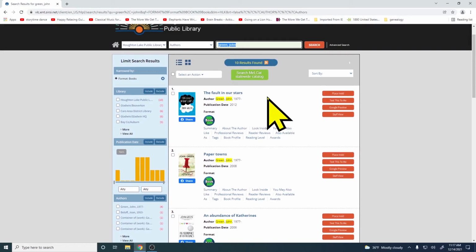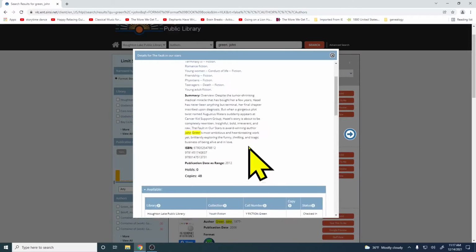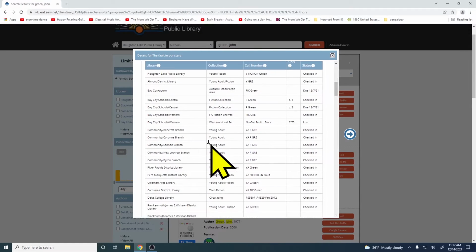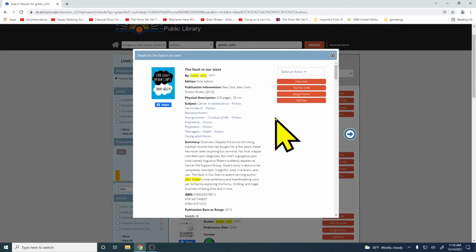So let's go ahead and take a look at The Fault in Our Stars. So if we click this link here, you get some information, and if we scroll down, you can see all the libraries that have this item available. You can see we're at the top, Houghton Lake Public Library, and you can see that the item is checked in. So it's available, it's ready. So let's go ahead and put a hold on that.